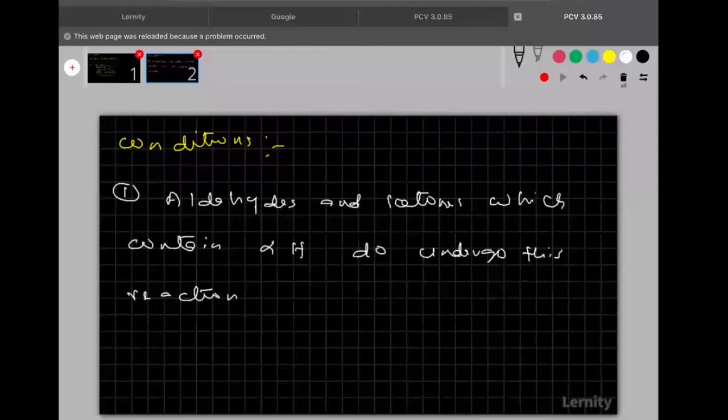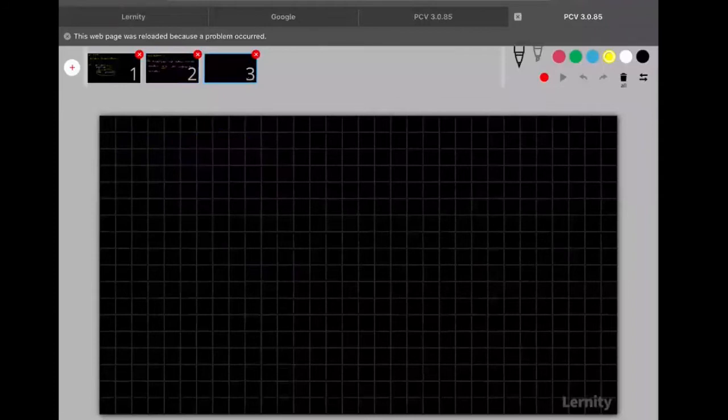Okay, so remember, everyone, aldehydes and ketones which contain alpha hydrogen must be there. Then only that type of aldehyde or ketone can undergo this reaction. Clear? Now, let us take some examples about the alpha hydrogens here.